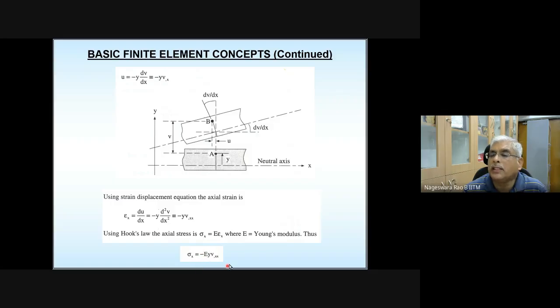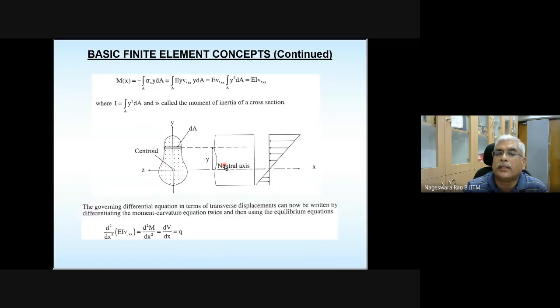You multiply this stress, the stress value, by the lever arm, the distance of that point from the neutral axis, which is y. You get the moment, integrated over the problem domain.